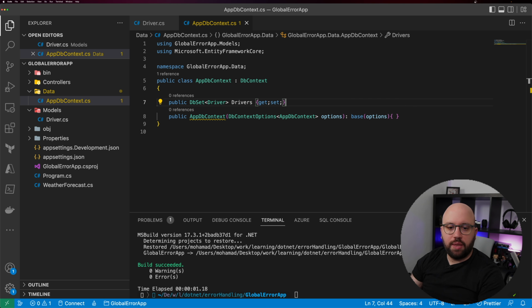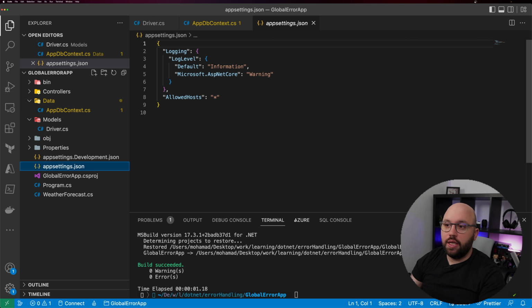So once we have set up our DbContext, we can see here that we are actually progressing fairly well within our application. So basically now we have a model, we have a DbContext. Next is we need to actually create our connection string, connect it to our application runtime, maybe do a migration, and then from there we can actually start implementing our controllers. And so let's take it step by step.